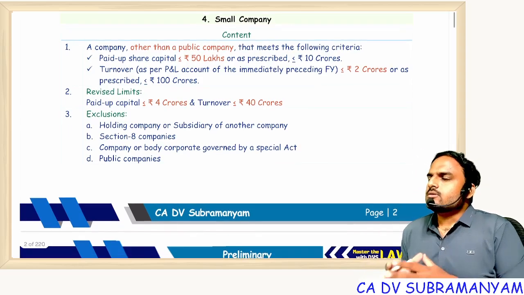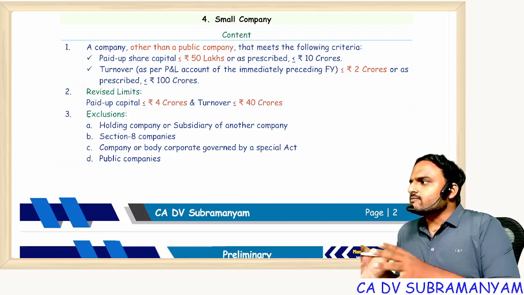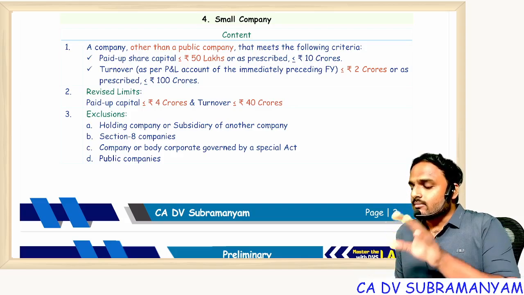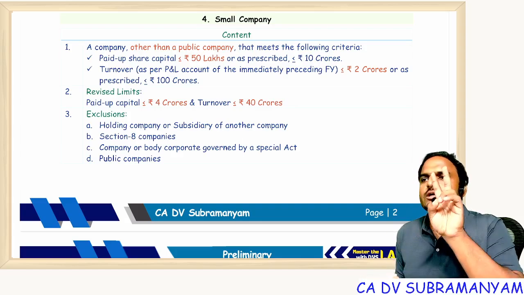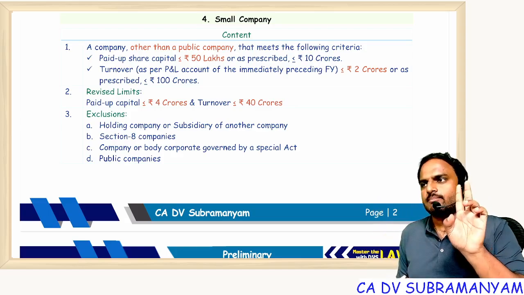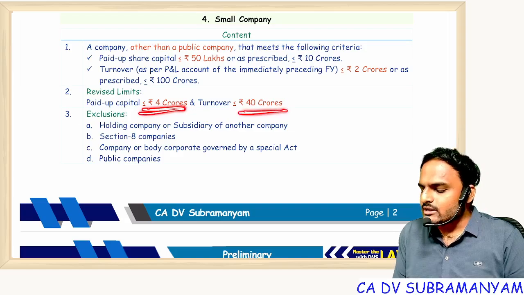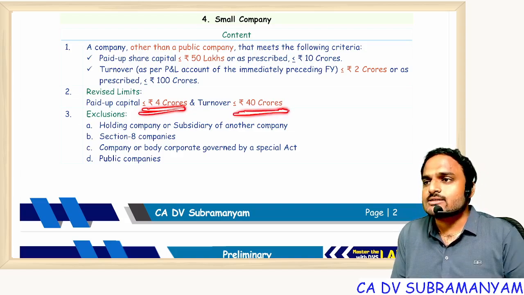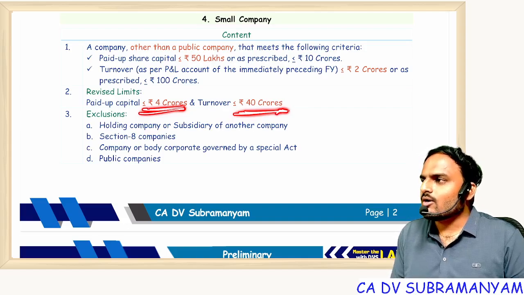Okay. So a company will not have any size or shape. That's why, on what basis do we classify a company as a small company? The basis is financial parameters. In that we consider only two parameters: one is turnover, the other is paid up share capital. If paid up share capital is up to 4 crores and turnover is up to 40 crores, then that company is a small company. Understood? Now answer my question.